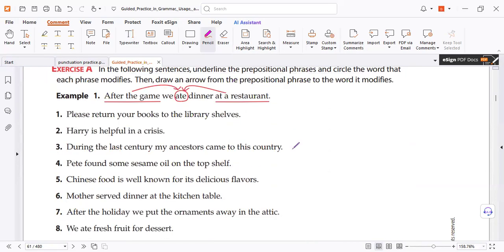Again, look. During the last century, preposition phrase, and then subject and then verb. In this example, we have an exception. The exception in English: if the preposition phrase does not confuse the reader about the subject and verb, you can delete the comma. That's why here we don't have a comma, because this preposition phrase does not confuse the reader in knowing the subject. That means it's optional.